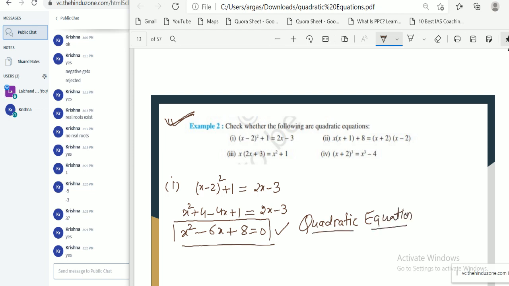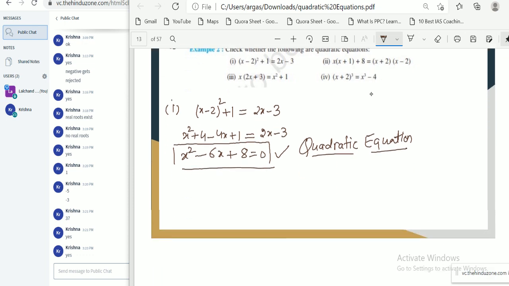Okay. Now simplify for second question. What is our second question? x into x plus 1 plus 8 equal to x plus 2 into x minus 2. If we simplify, then x square plus x plus 8 equal to x square minus 4.